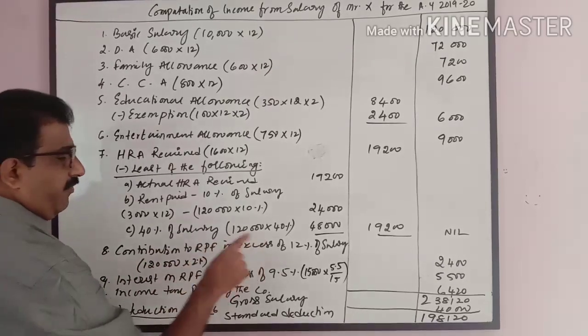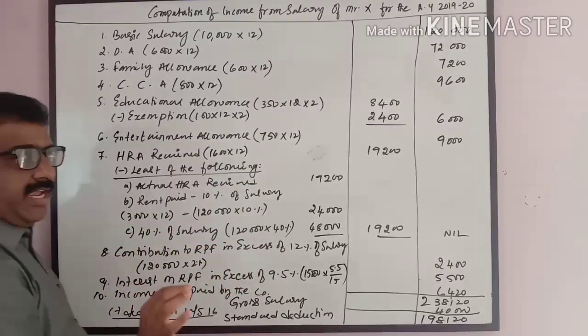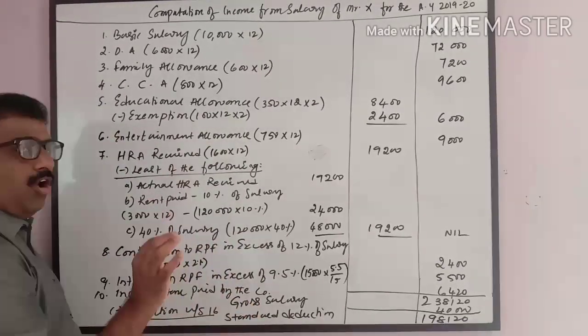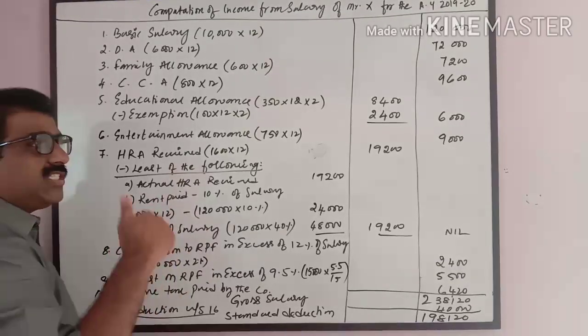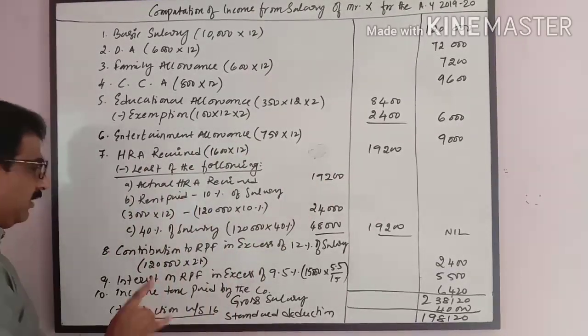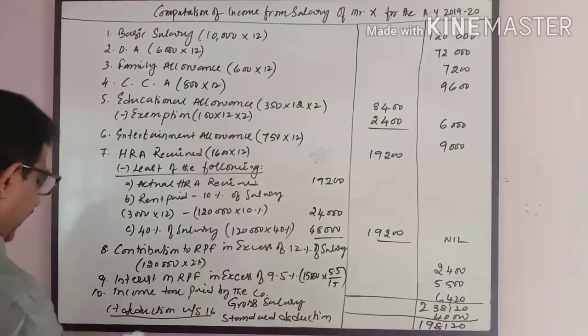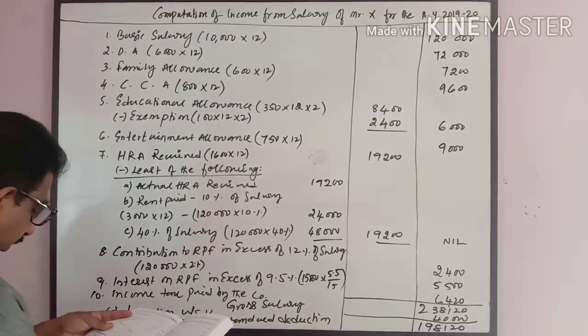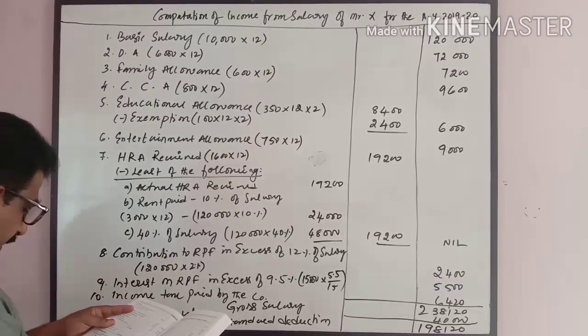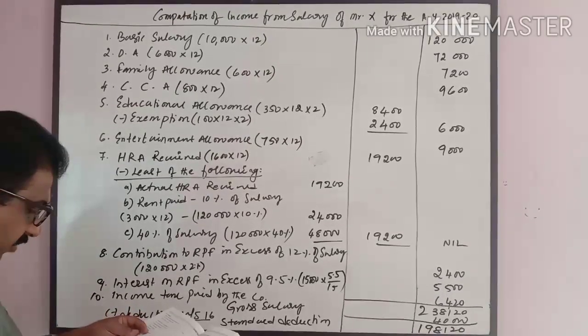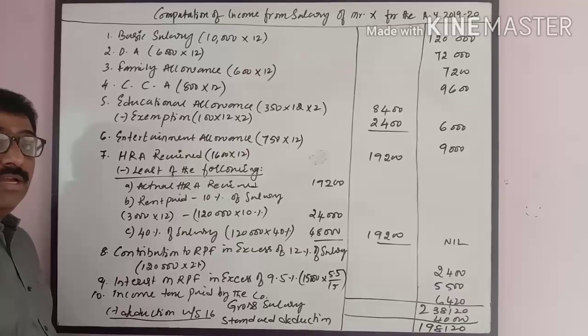Contribution to RPF. In case of recognized provident fund, any contribution made in excess of 12% is taxable. The employer has contributed 14%, it is given in the problem. He and company contributed 14% of salary towards RPF.